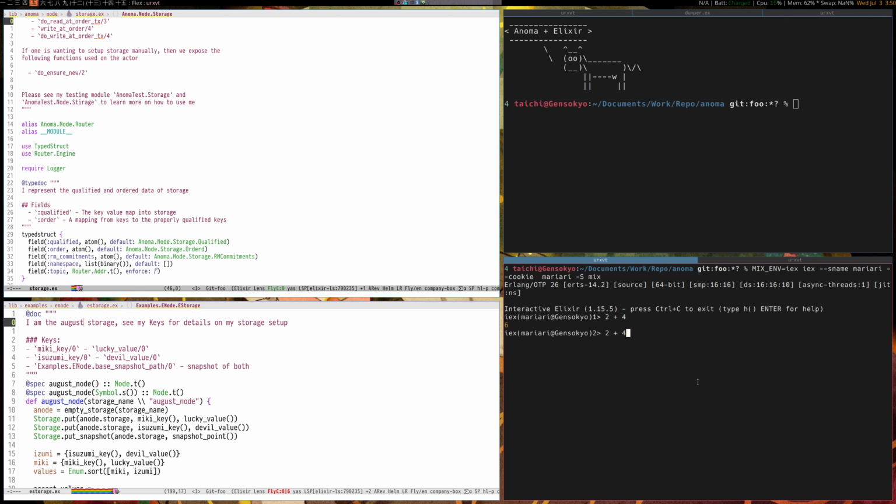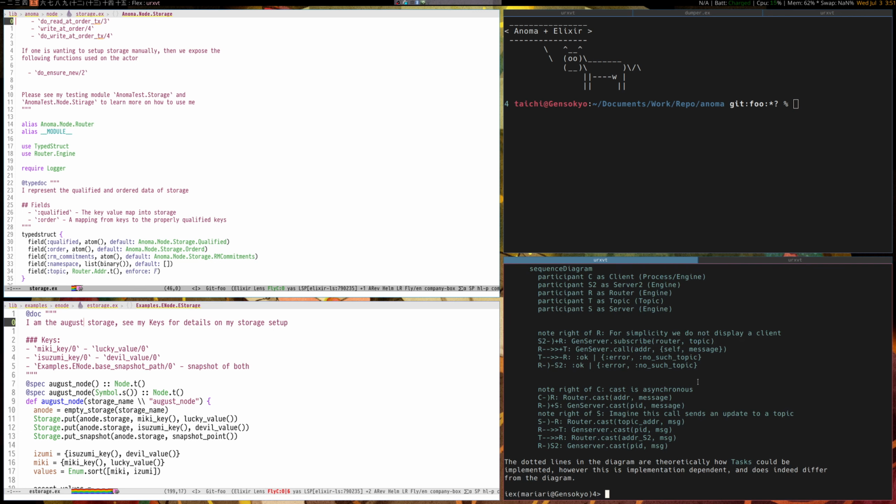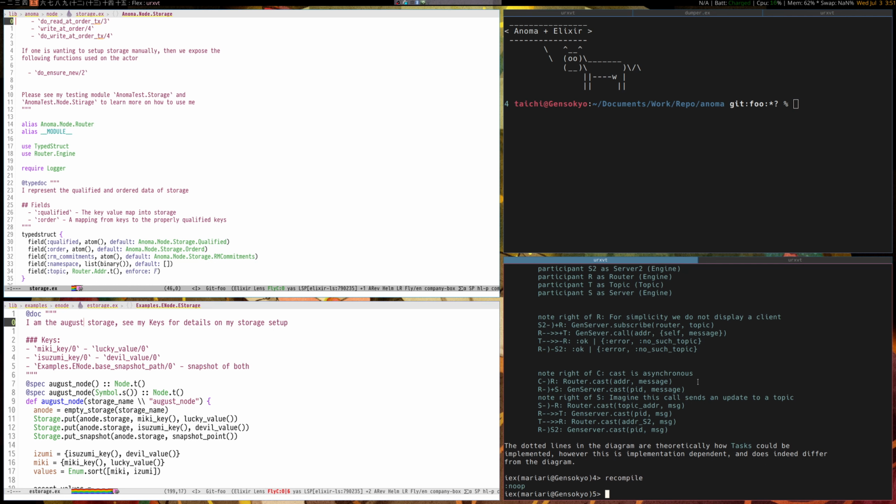It has quite a lot, and I can show you some of what it does have. For example, I can add numbers. I can inspect the result of adding numbers. I can even look at our documentation from within it, and I can even recompile code, though I didn't change any code. But to really show you how far you can push interactivity in Elixir, I wanted to talk about the second point, which gives it an advantage over those other languages, and that is namely the distributed programming model.